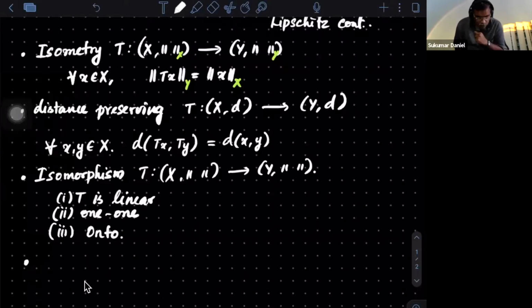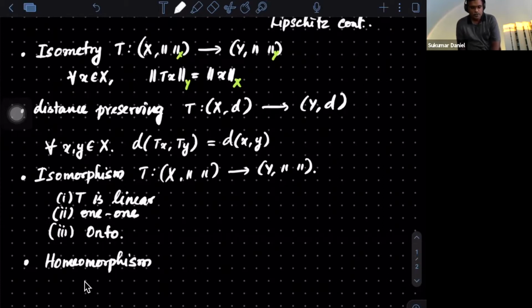And as you have already said, there is a continuous map. Another one which we want to study, since we have already looked at continuous, is what is called a homeomorphism.